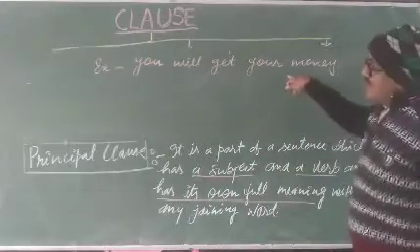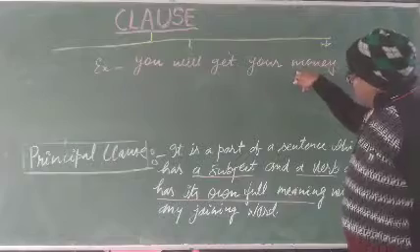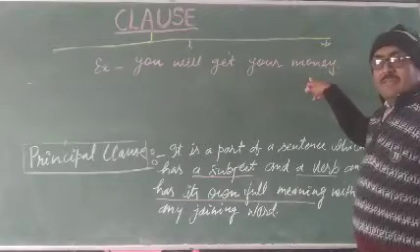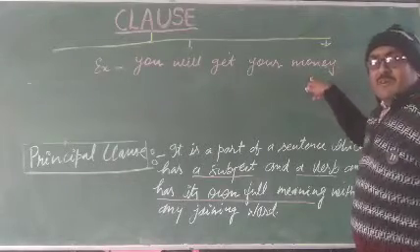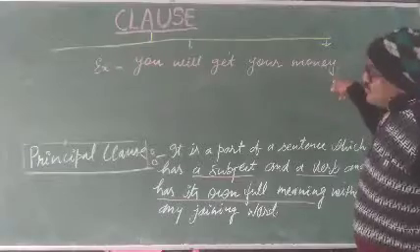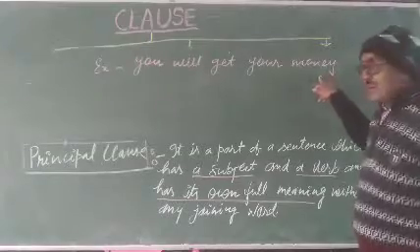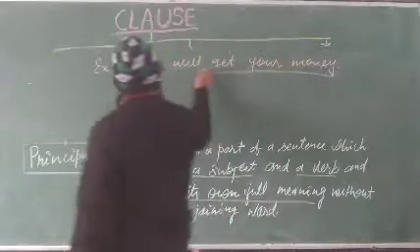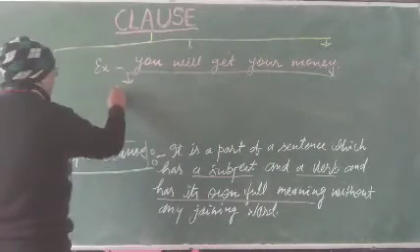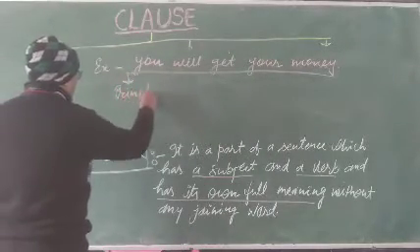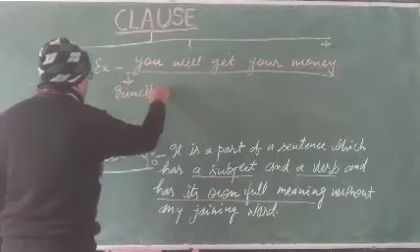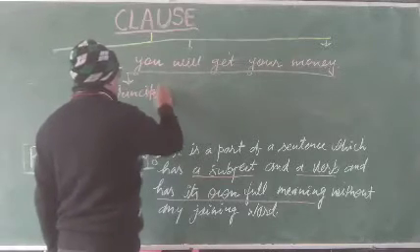This sentence gives a full meaning and also has no conjunction. That is why this part of the sentence is called a principal clause.